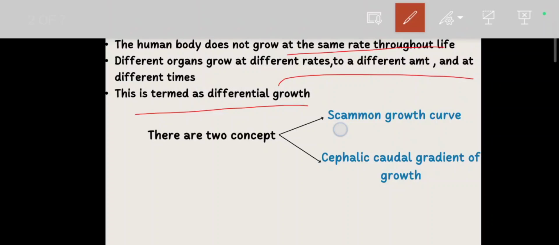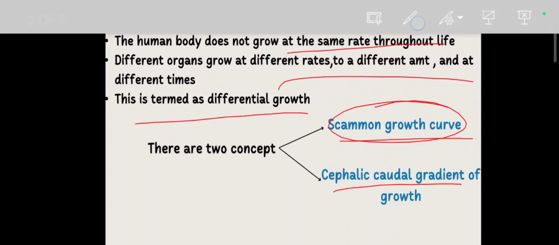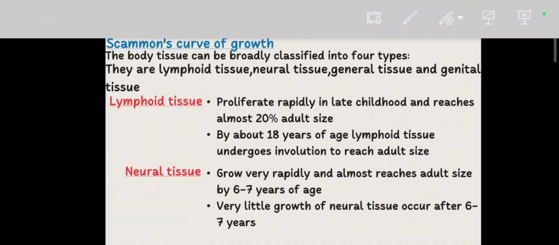So there are two concepts, the Scammon growth curve and the cephalocaudal gradient of growth. Today we focus on the Scammon growth curve. So, Scammon curve of growth. The body tissue can be broadly classified into four types, that are lymphoid tissue, neural tissue, general tissue and the genital tissue. So first one is lymphoid tissue.